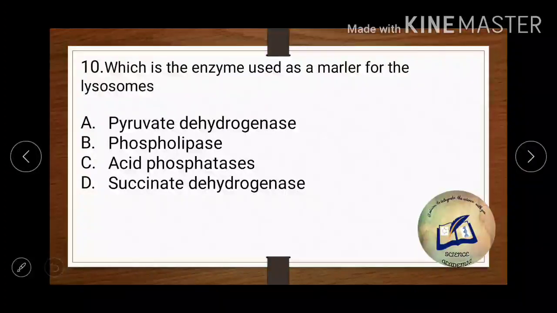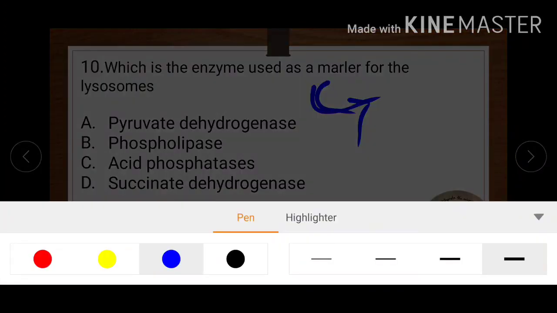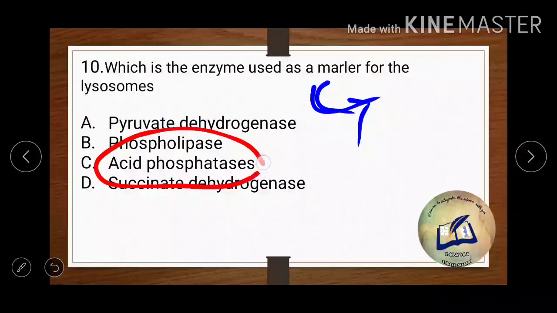And what does question number 10 say? Which is the enzyme used as a marker for lysosome? So marker, this is not Marder, this is a typing mistake. So which among these enzymes are used as a marker? So the answer is acid phosphatase. Answer is acid phosphatase, option number C.